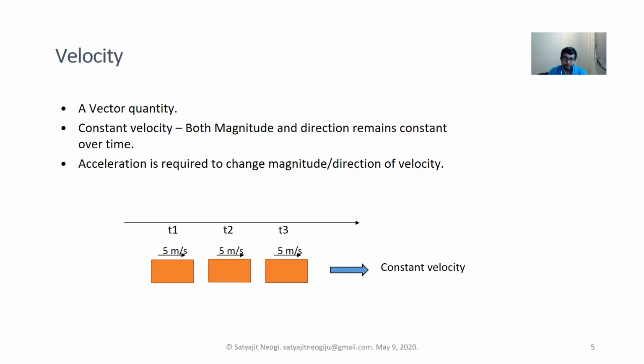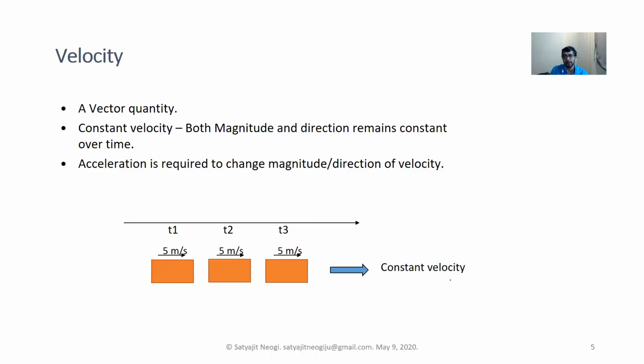For example, we can see here that the object is moving with a constant velocity of 5 meter per second across time, and it is moving in the same direction.